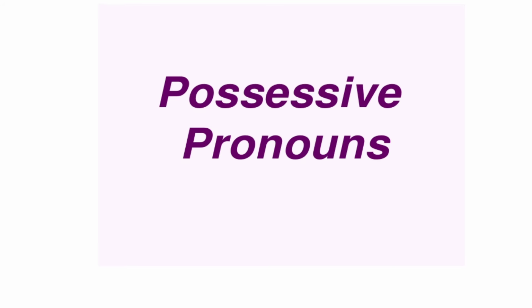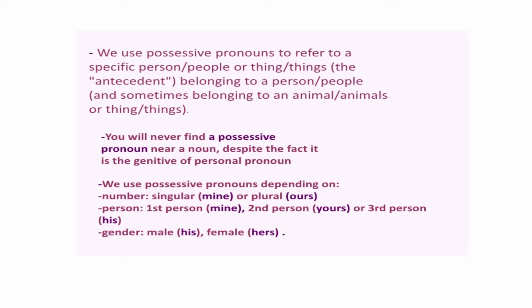So let's move next. Possessive pronouns. Possessive pronouns are used to talk about things belonging to people. We use possessive pronouns to refer to a specific person or people or thing or things belonging to a person or people. You will never find a possessive pronoun near a noun, despite the fact it is the genitive of the personal pronoun.